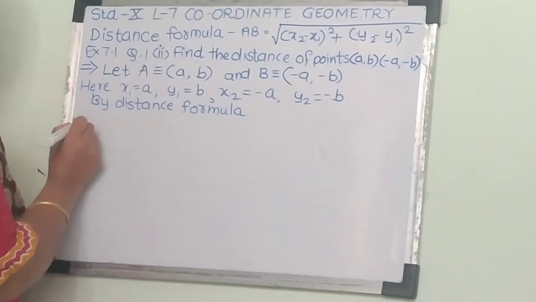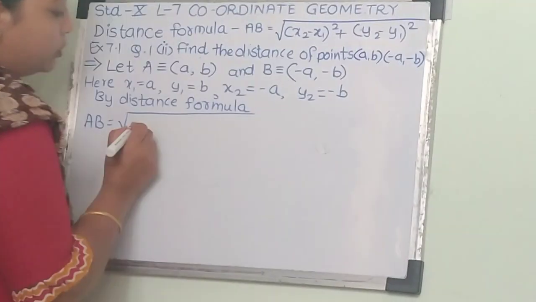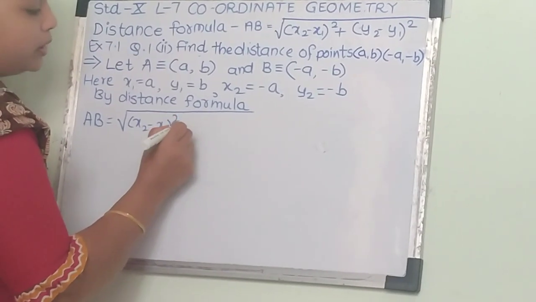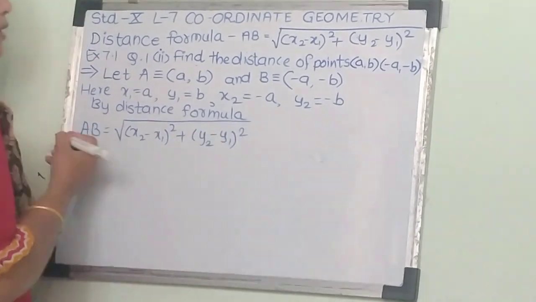So distance formula, applying AB equals root of (x2 minus x1) bracket square plus (y2 minus y1) bracket square.